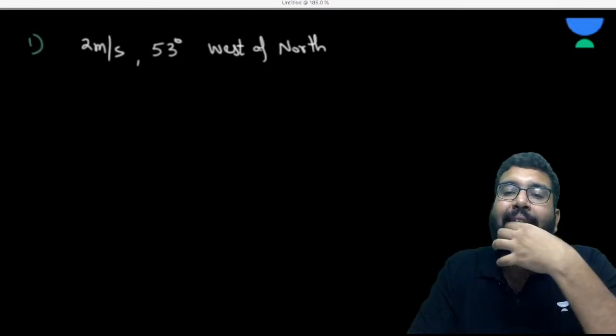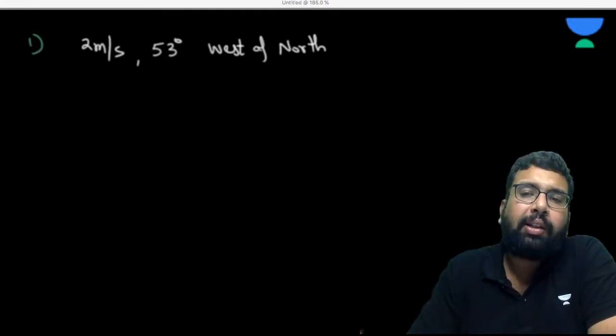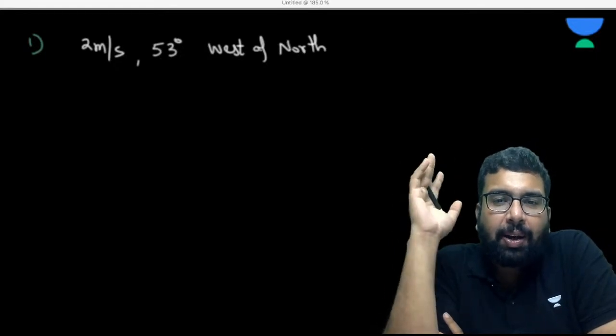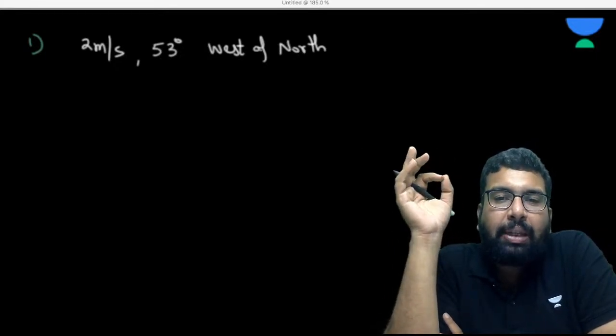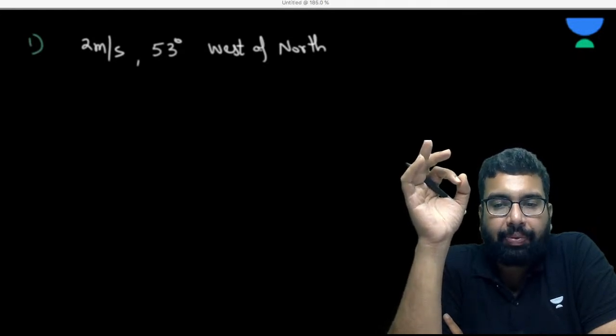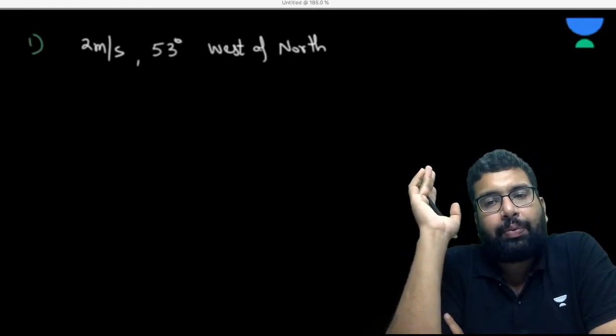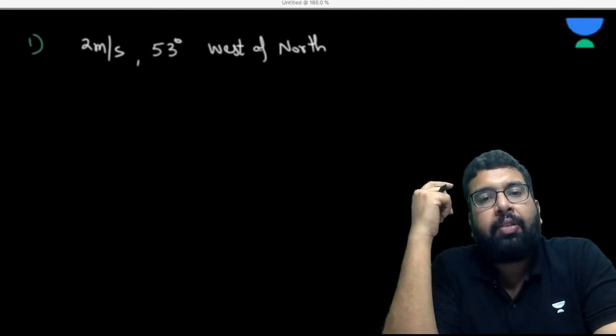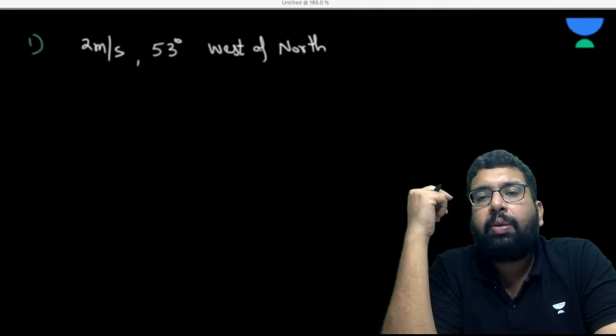They know many things, the formula, graphical method, analytical method, this law, that law. But they make mistakes in making the vector correctly, and then the game is over, right? So 2 meter per second, 53 degree west of south. Just try to do that.